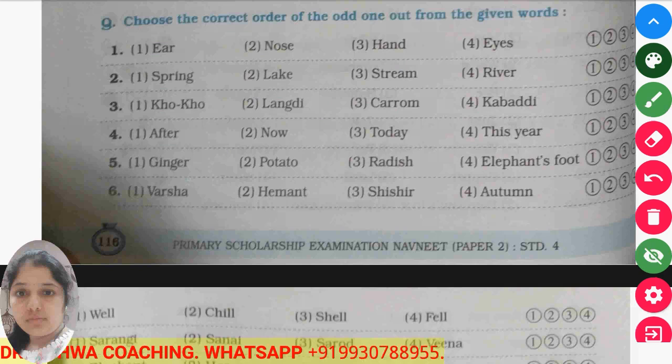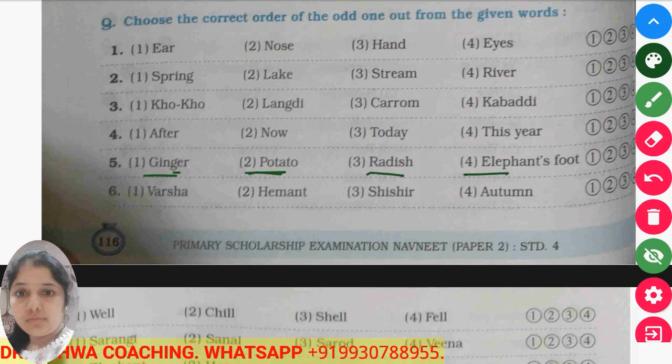Okay. Now the next one is ginger, potato, radish, and elephant's foot.